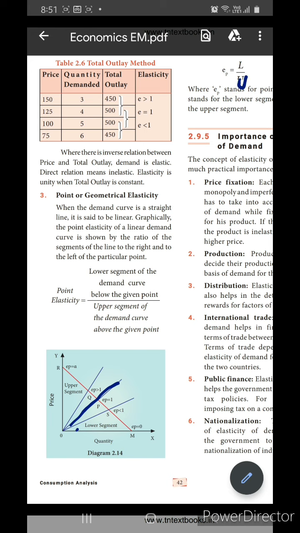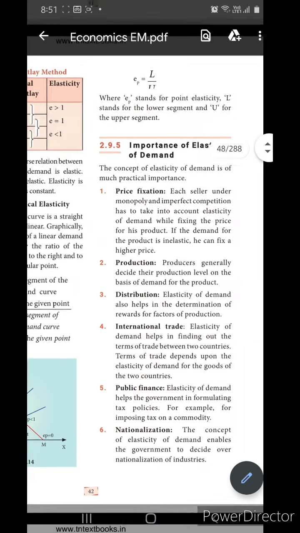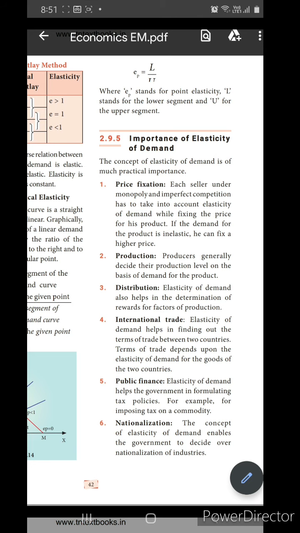Here we know already EP is equal to 1 at the midpoint. That point we are taking as the constant segment. After that, in the lower segment, elasticity of price is less than 1 and at last it will be equal to 0. And in the upper segment, elasticity of price is greater than 1 and at last it will be infinite. Okay. Next we will move on to the importance of elasticity of demand.